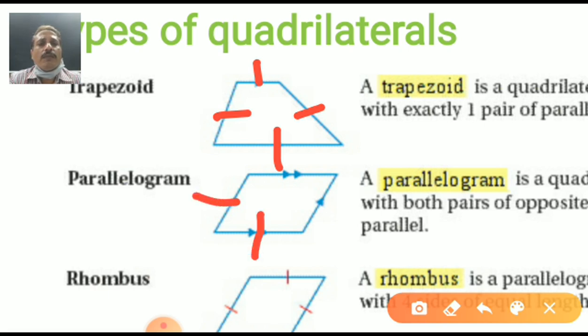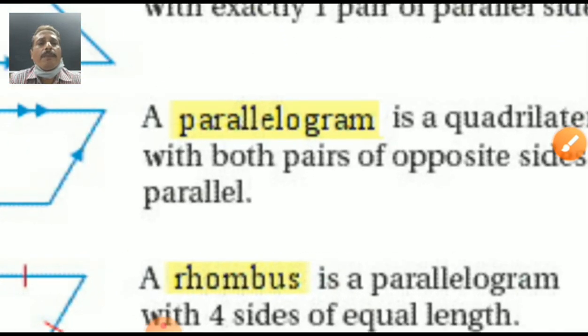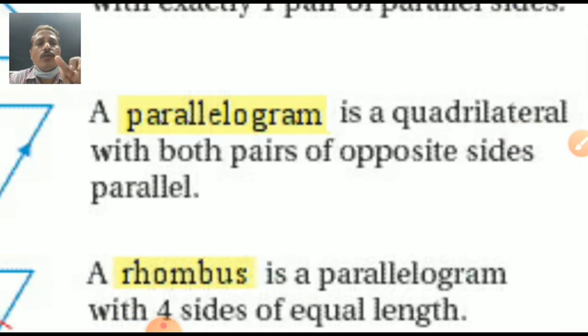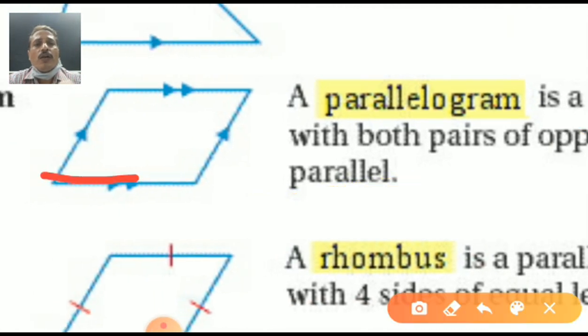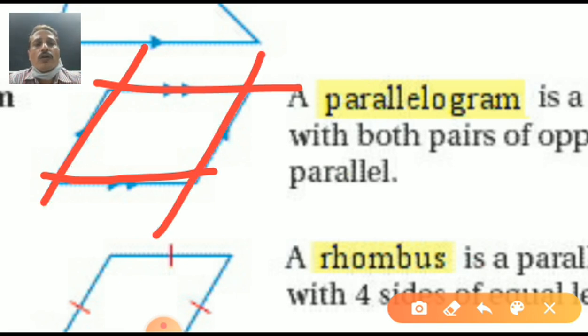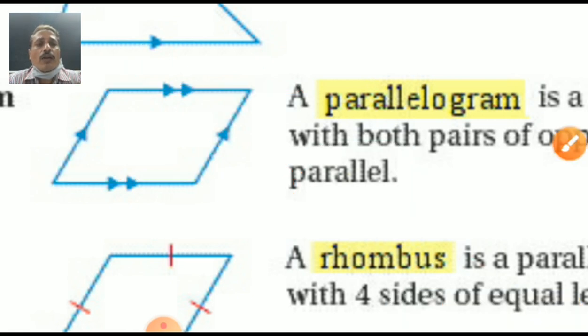Okay, parallelogram, four sides. Suppose parallelogram. What is a parallelogram? A parallelogram is a quadrilateral with both pairs of opposite sides parallel. Yes, my dear students. One pair of this parallelogram, the second pair is this one also. Both are parallel. Remember this word. Parallel means equal distance. Yes, this makes the parallelogram.